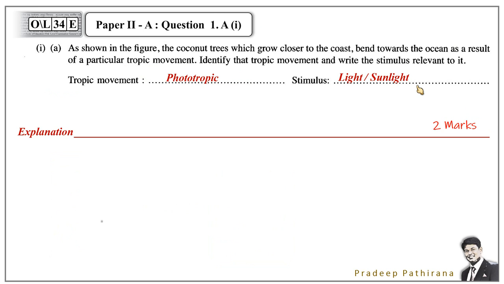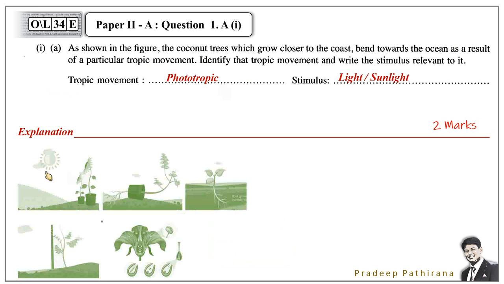Here's the explanation for this. How did we get the phototrophic answer here? Here are the different trophic movements. In the first one you can see these flowers moving towards the sun, or just bending towards the sun. This is phototrophic. Towards the sun, therefore positive phototrophic.